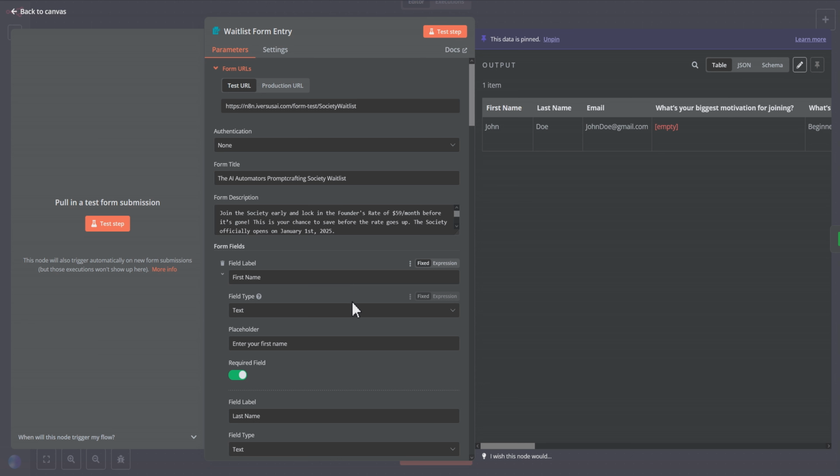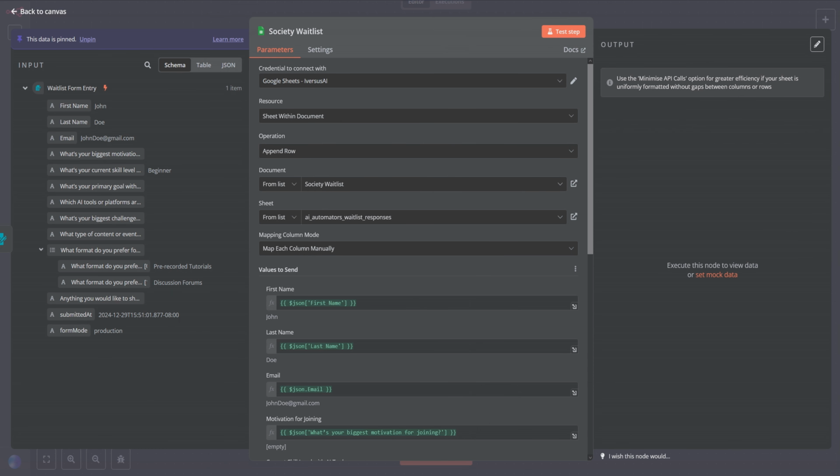And here you have what happens to the form, or how the data is mapped into an output here, which then moves along, in this case, to be mapped into a spreadsheet, where you can see here on this side, the left side, it has all of the input, and the right side has the output.